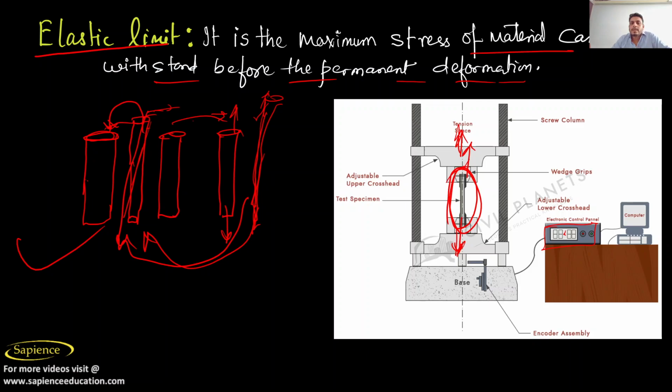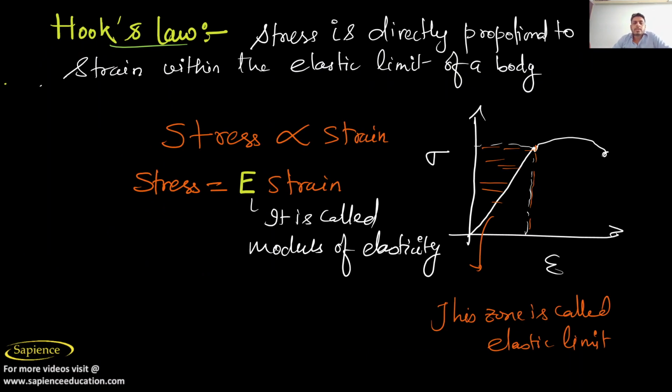It is the maximum stress a material can withstand before permanent deformation. Hooke's law says stress is directly proportional to strain within the elastic limit. For example, there is an elastic limit like this, and up to this stress is directly proportional to strain.